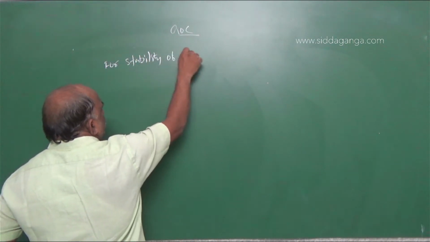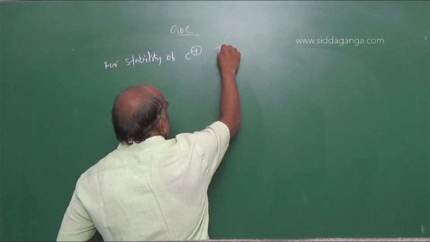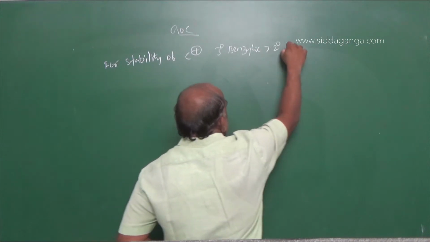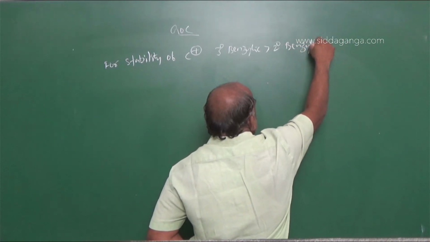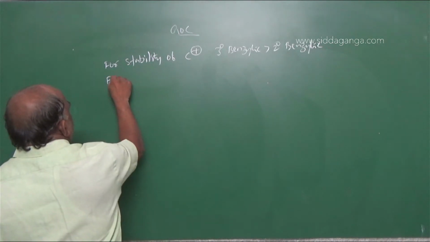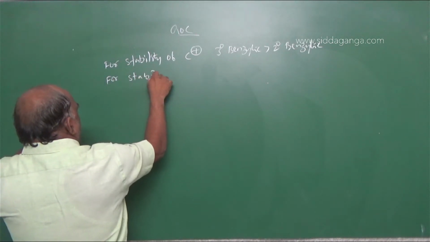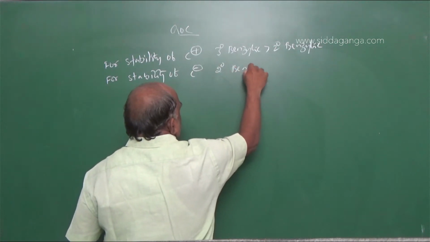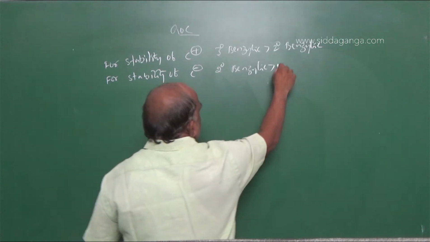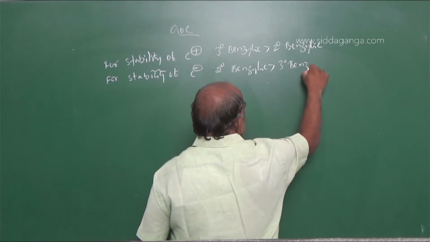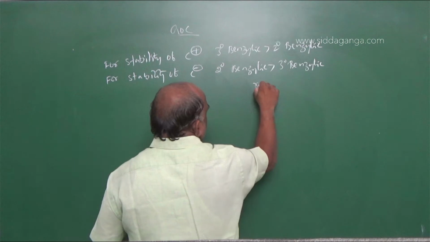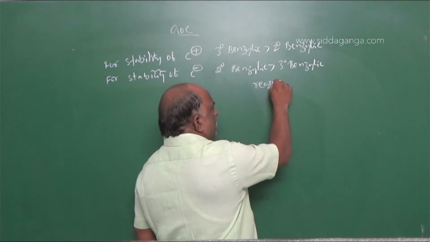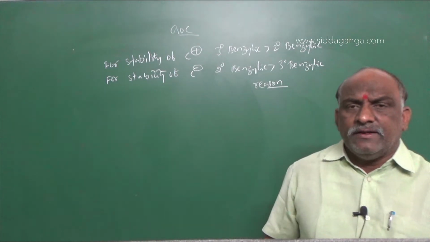For stability, C plus is greater than C minus. What is the reason? You have to make a note regarding this reason.